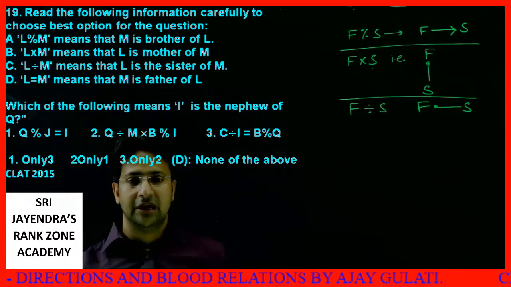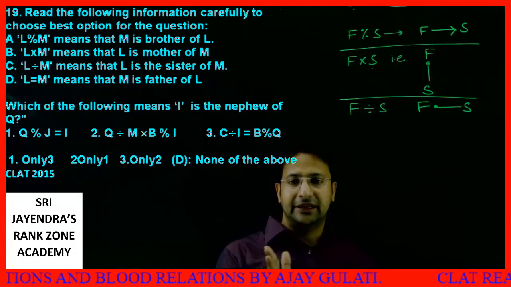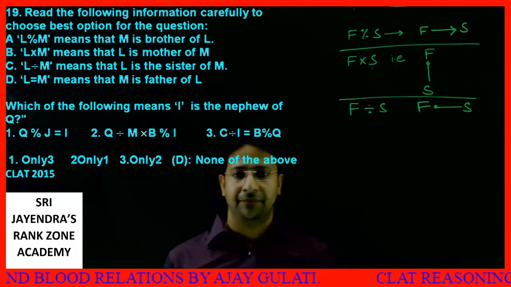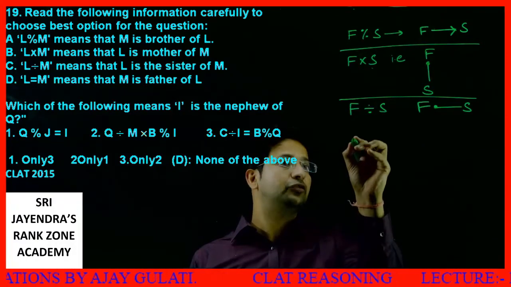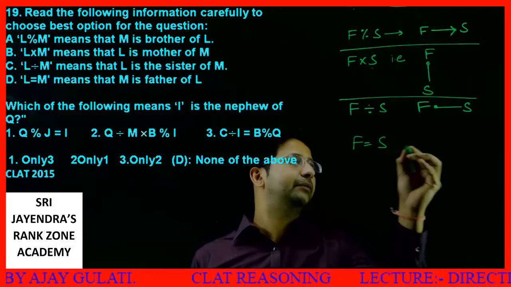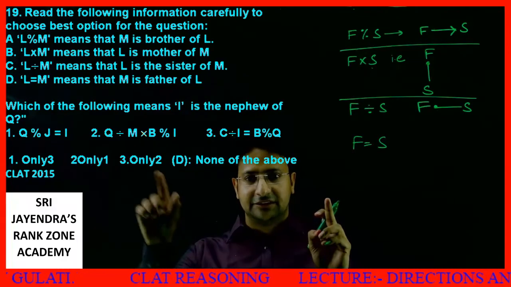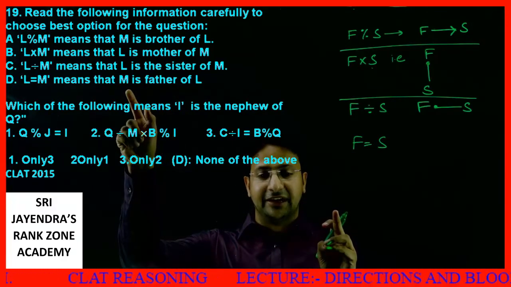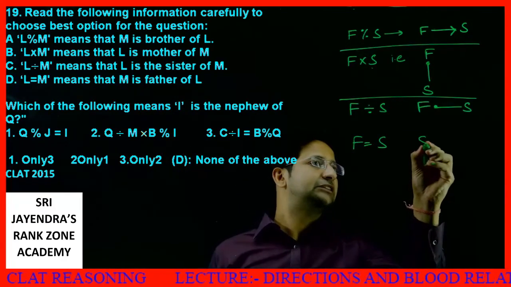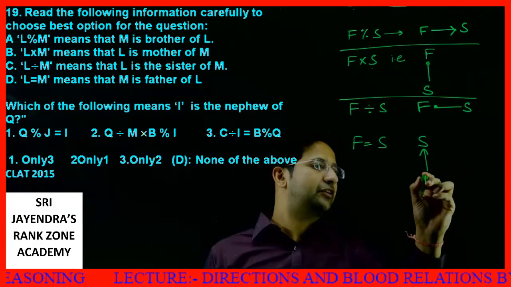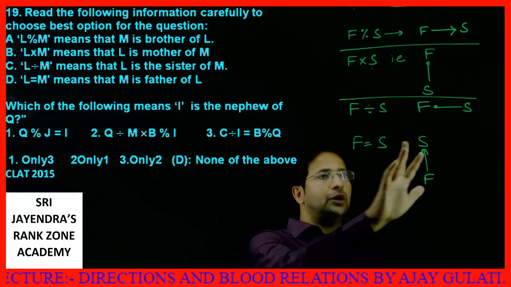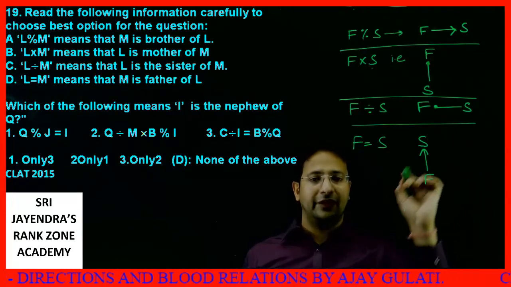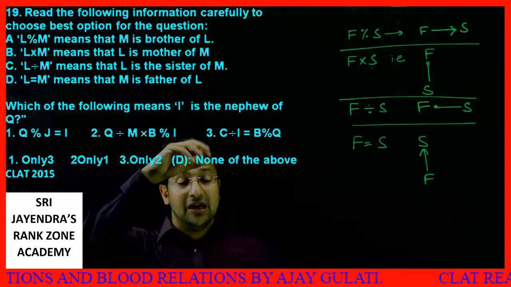Next, dear students, L is equal to M means that M is the father of L. L is equal to M. M is the father of L. So first is equal to second means second, see, M is the second. Second is the father of first. Second is the father of first. Okay, this is the thing. Is equal to this thing. Now we will be able to solve this set of questions very quickly.